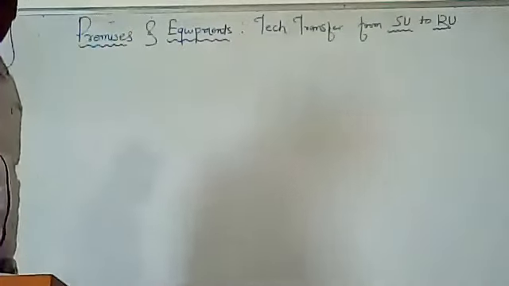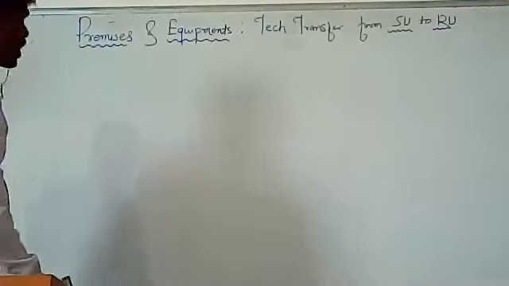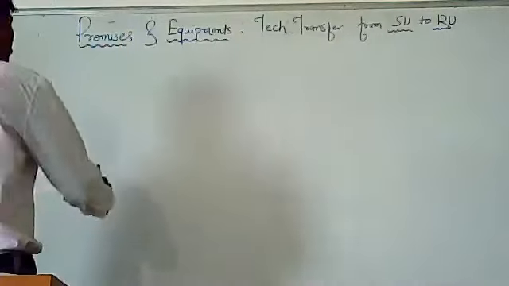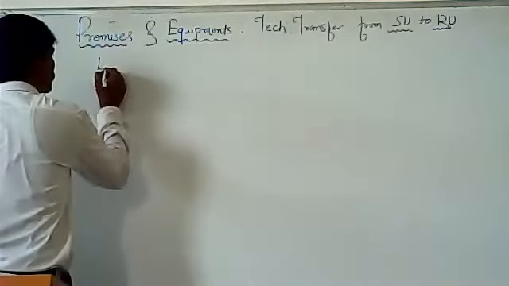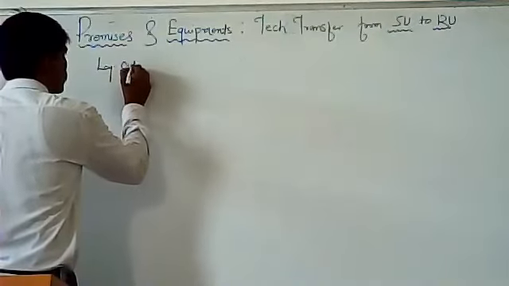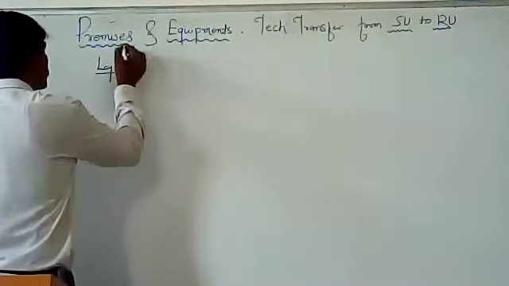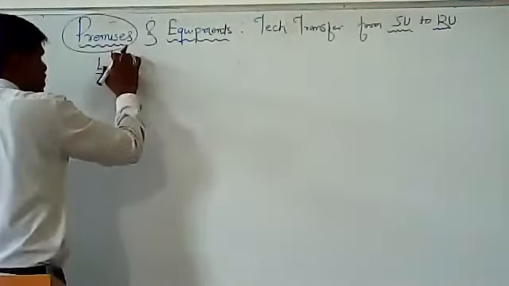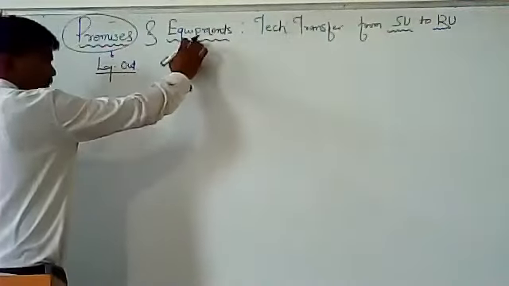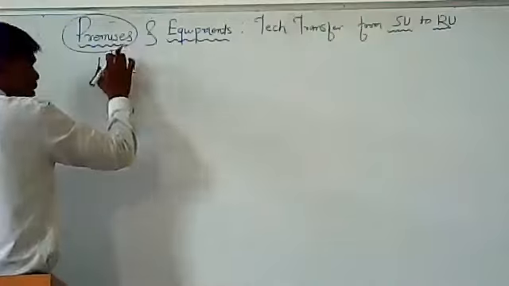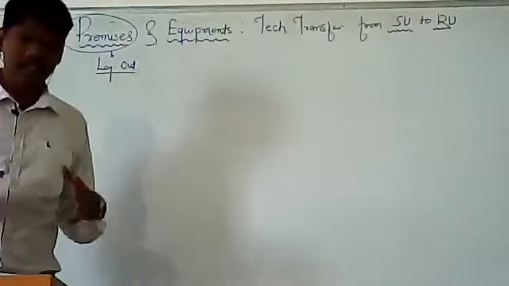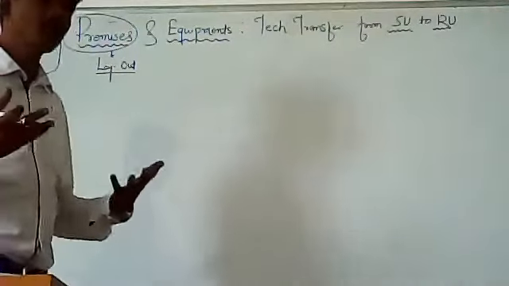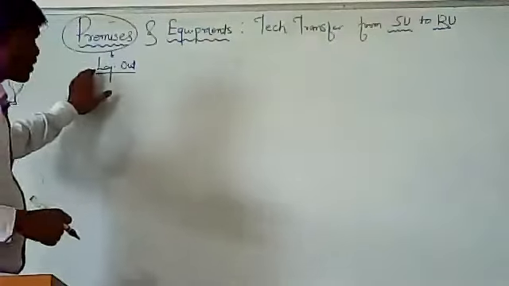In that, the first important point is what SU and RU should give information with respect to layout. Now this is with respect to premises. We have started with the premises in the first part and later we will see the equipments. So premises is what? It's an area in which your production is going on, or production would go in the near future.